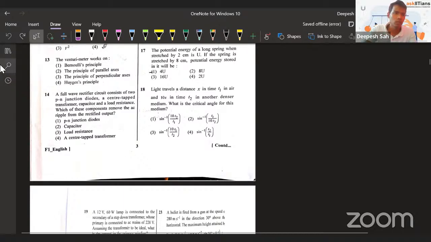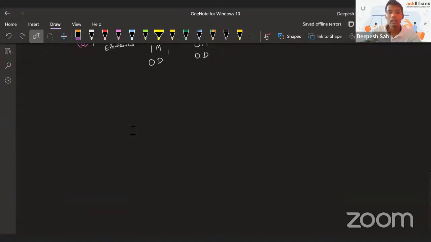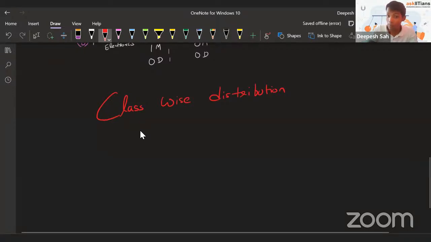So very easy questions. Final thing we have to do over here is the class-wise analysis. So let's do it. Class-wise distribution. How many questions you saw from the 11th grade and how many questions you saw from the 12th grade? This is also an important part.